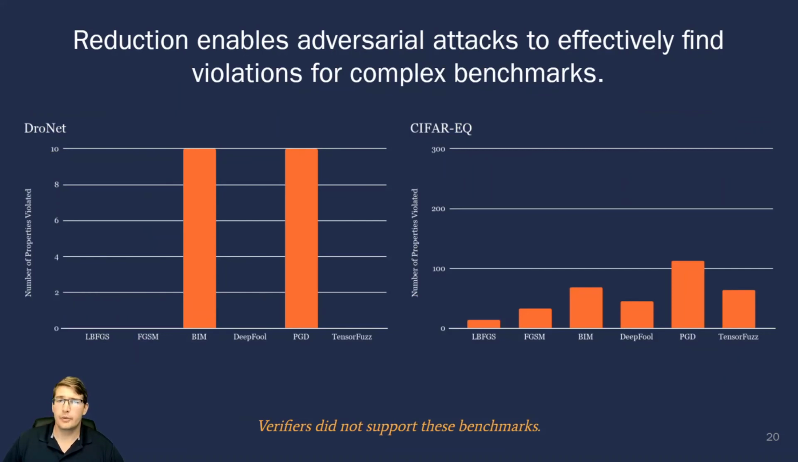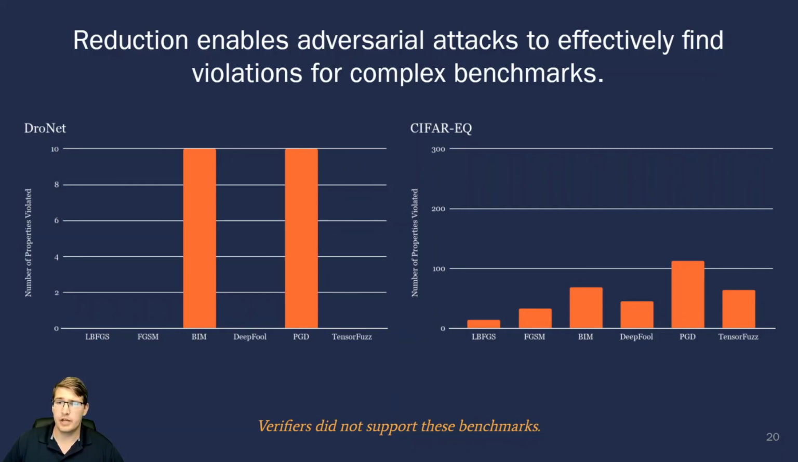We also evaluated our reduction using several popular adversarial attacks, as well as a fuzzing tool, comparing the effectiveness and efficiency to several verifiers. We demonstrate how our approach enables the application of falsifiers to the DRONet verification benchmark, which contains properties similar to the one we described earlier, as well as the Safari EQ benchmark, which consists of properties that assert equivalence between pairs of DNNs trained on the CIFAR 10 dataset.